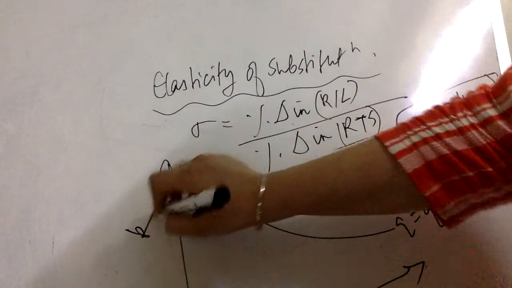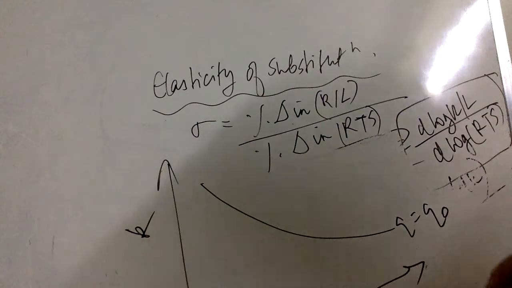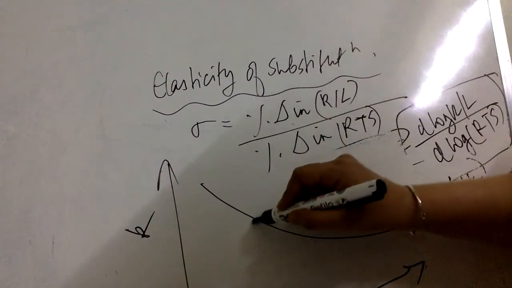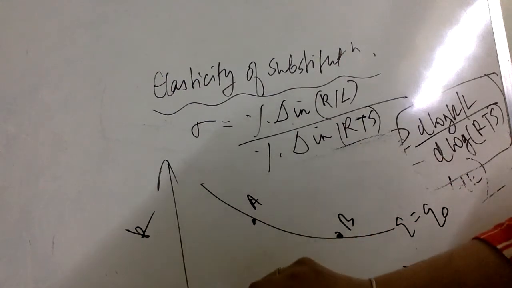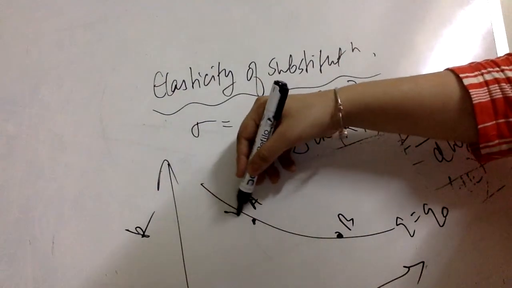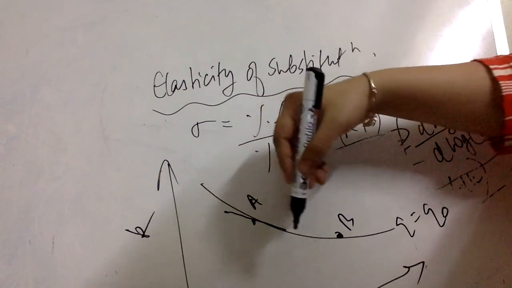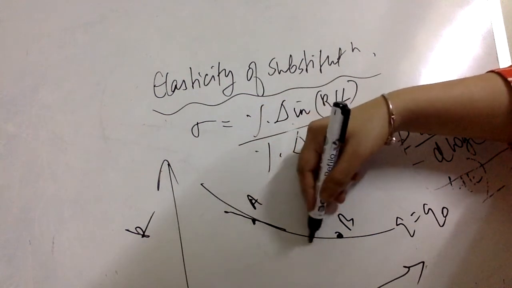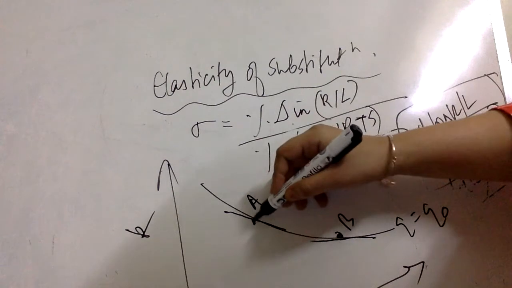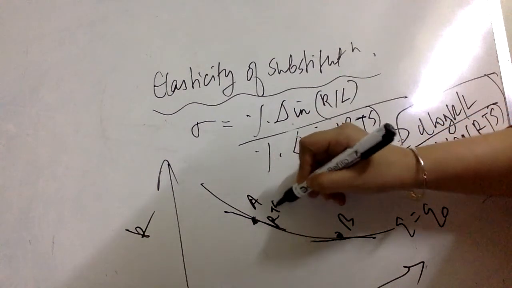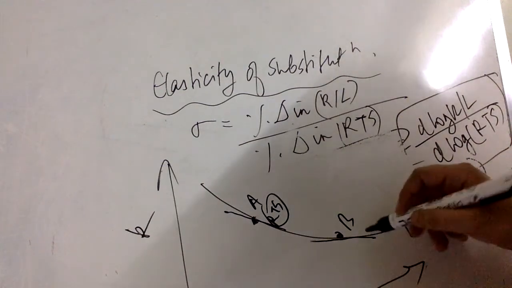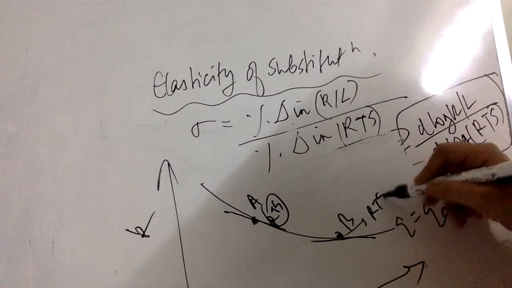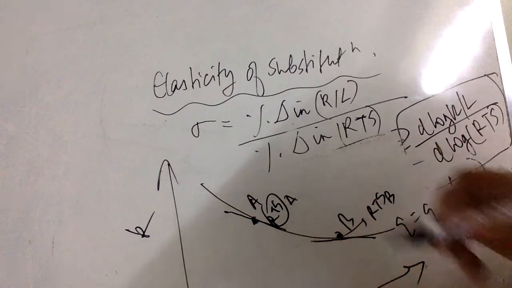This is for capital, and this is the origin. Suppose there is this one point A and this another point B on the isoquant, and I have the RTS along point A. Say I write here the rate of substitution as I move along this isoquant at point A. This is RTS along point B, right?